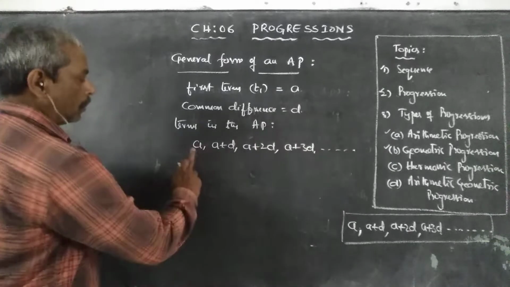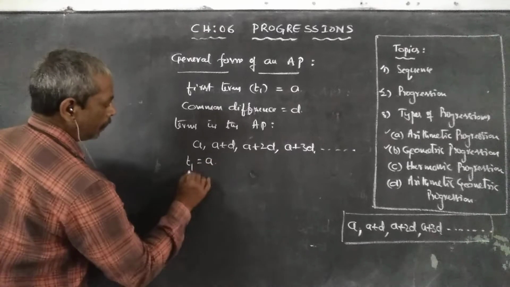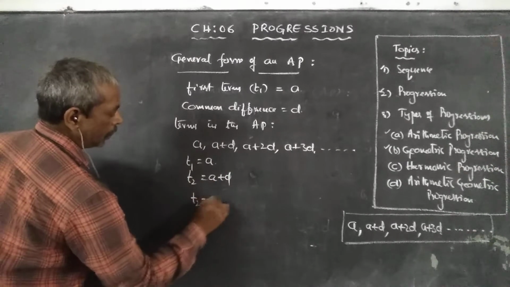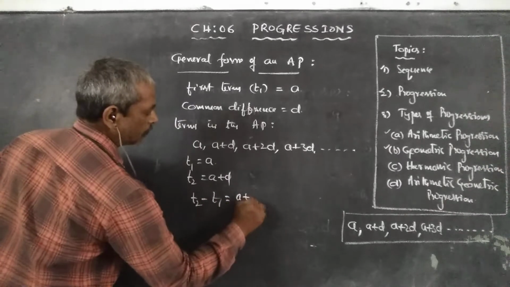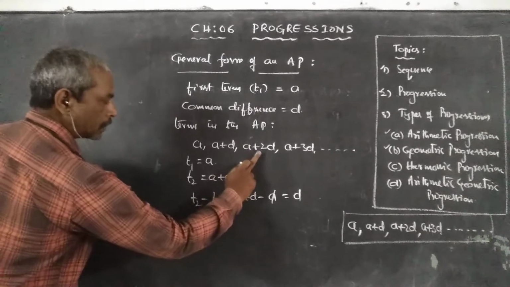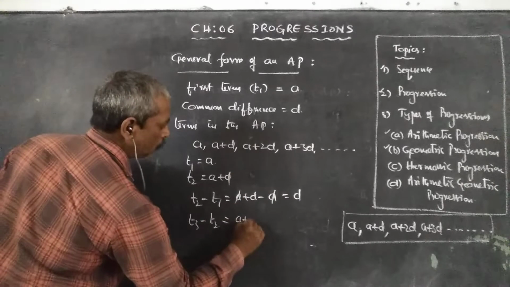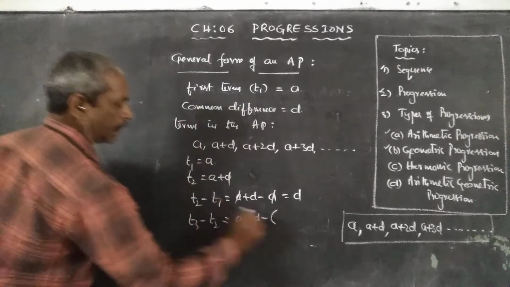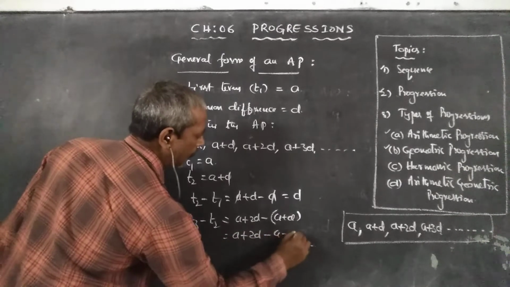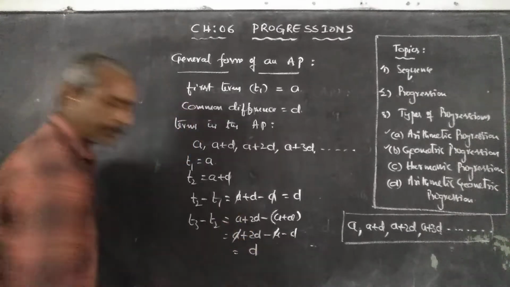Now, once you observe this, T1 is equal to A, T2 is equal to A plus D. Now what is the difference of these two? T2 minus T1, A plus D minus A. A cancels, leaving D. Similarly, third term minus second term. The third term is A plus 2D minus the second term A plus D. So that is A plus 2D minus A minus D. A cancels. 2D minus D is equal to D.